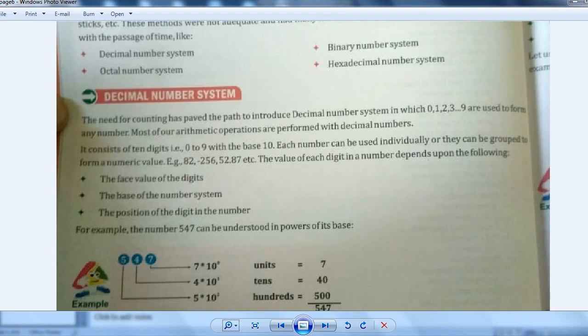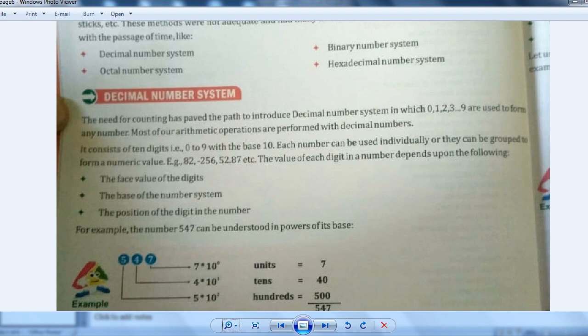Let's come to the book. So the need for counting has paved the path to introduce the decimal number system, in which 0 to 9 are used to form any number, right? 0 to 9 means 10 digits. So the base in decimal number is 10. Most of our arithmetic operations are performed with decimal numbers. It consists of 10 digits, that is 0 to 9, with the base 10.